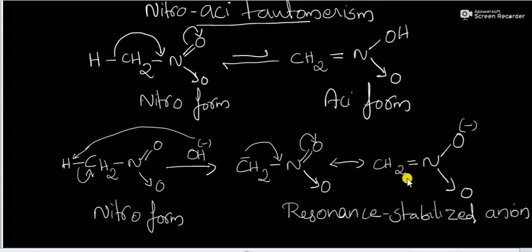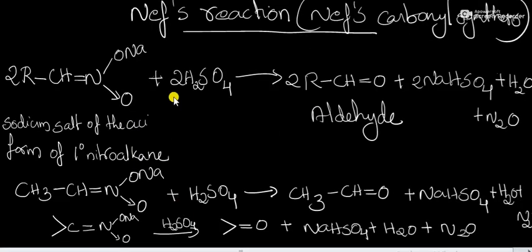Here the more stable form is the nitro form. So this aci form is a metastable intermediate. It will easily tautomerize into the more stable nitro form. Next is a very important reaction, namely Nef's reaction or Nef's carbonyl synthesis. Here, nitro compounds are converted into aldehydes in the presence of sulfuric acid. That is called Nef's reaction or Nef's carbonyl synthesis.